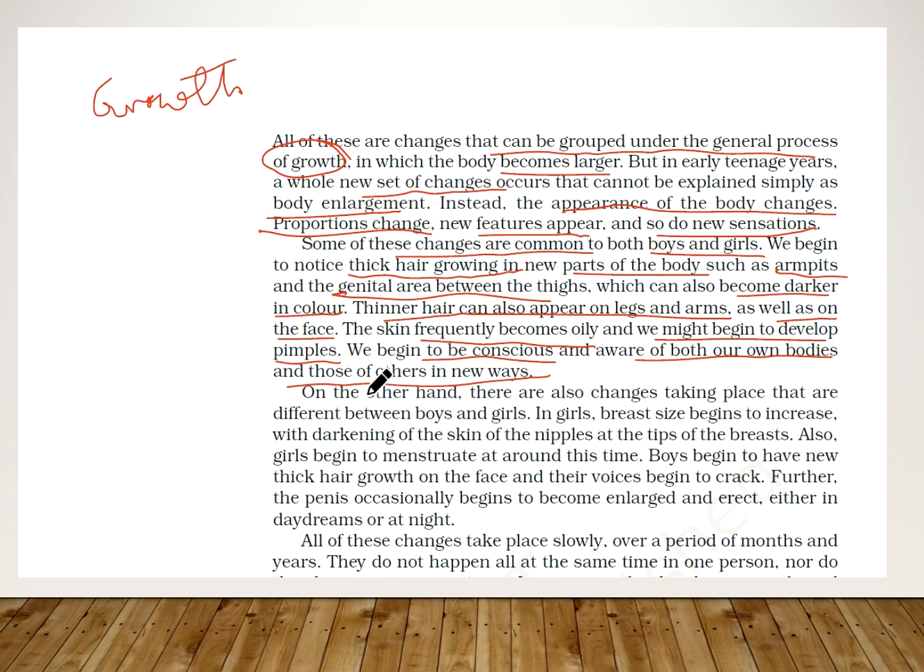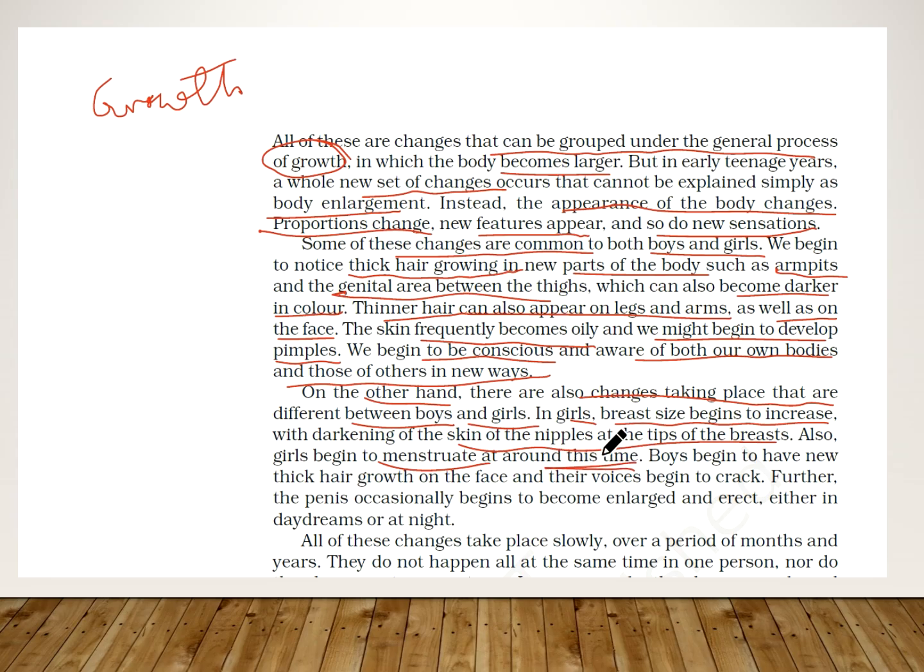Now, on the other hand, there are also changes taking place that are different in boys and girls. So what are the changes? In girls, we see the breast size begins to increase, and the skin of the nipples at the tips of the breasts darkens. Okay, and girls begin to menstruate at around this time.